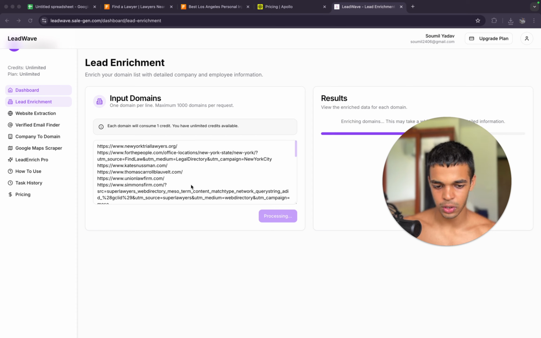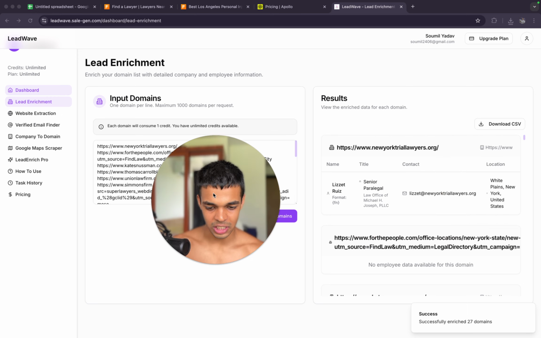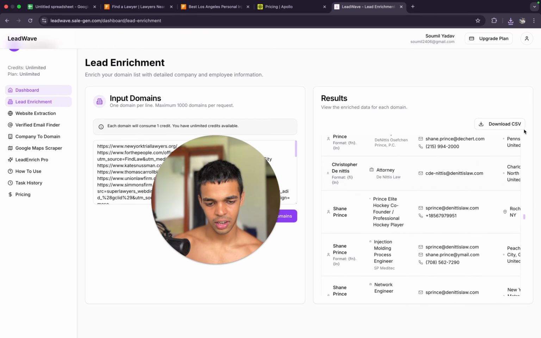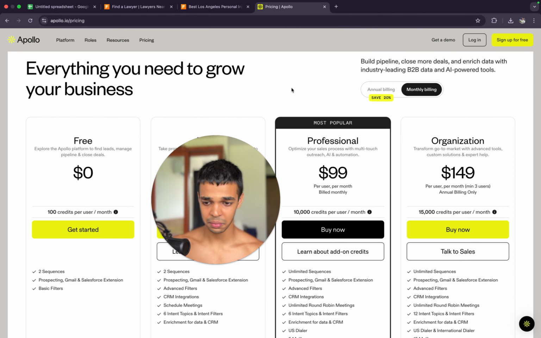But in case you want to get data from Apollo, we have the Chrome extension as well, and as you can see, again, we're able to find so much data. Download it as a CSV, reach out to them, do whatever you want to do.